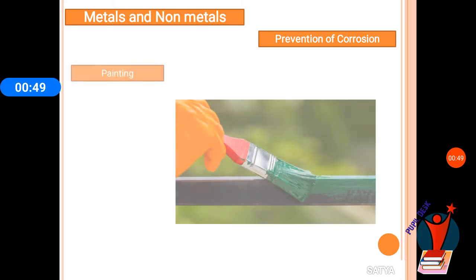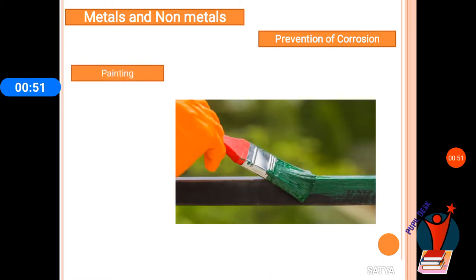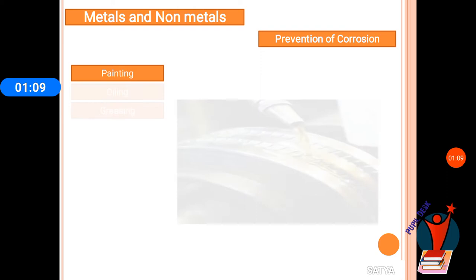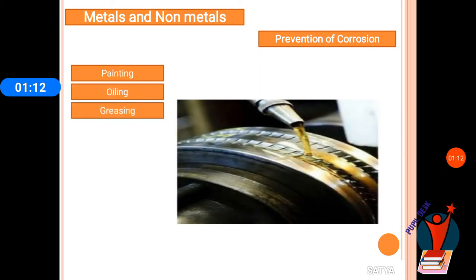By painting, the paint becomes a barrier between the metallic article and the air. Thus it prevents the reaction between the metal and the gas present in the air. Thus it prevents the corrosion. Other simple methods are oiling and greasing. Here also, the applied oil becomes a barrier between the metal and the atmospheric gases. Thus it prevents the reaction between metal and gas, and thus it prevents the corrosion.